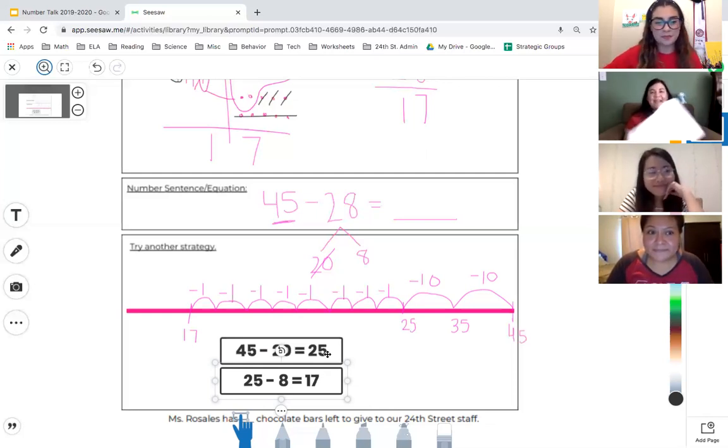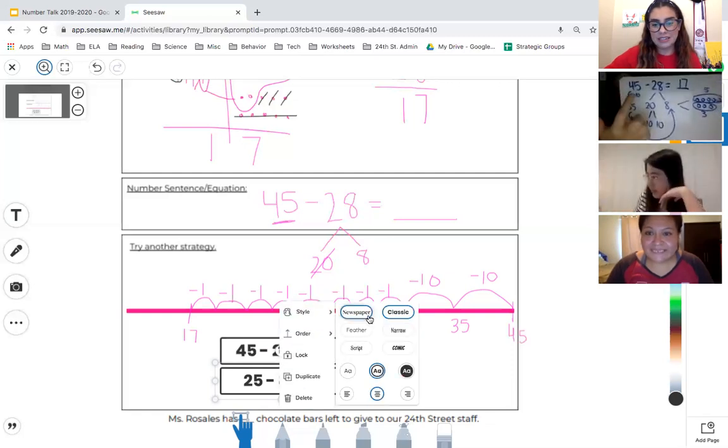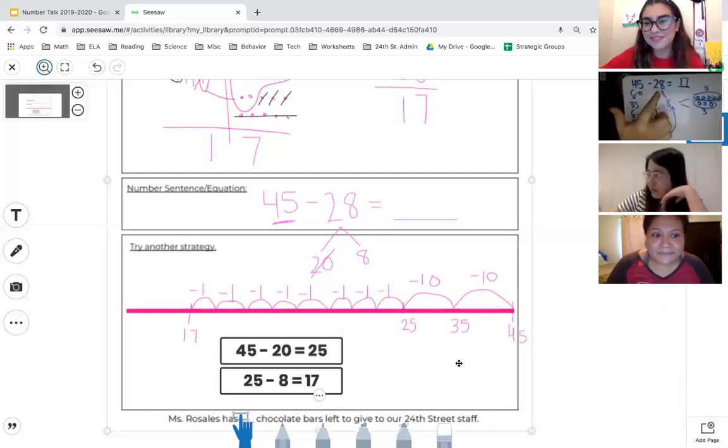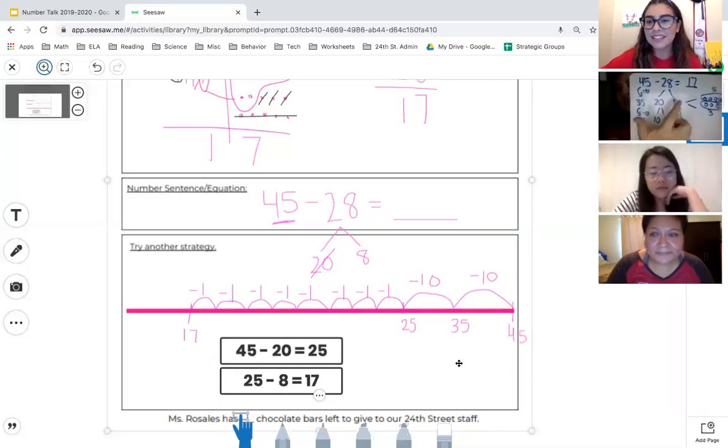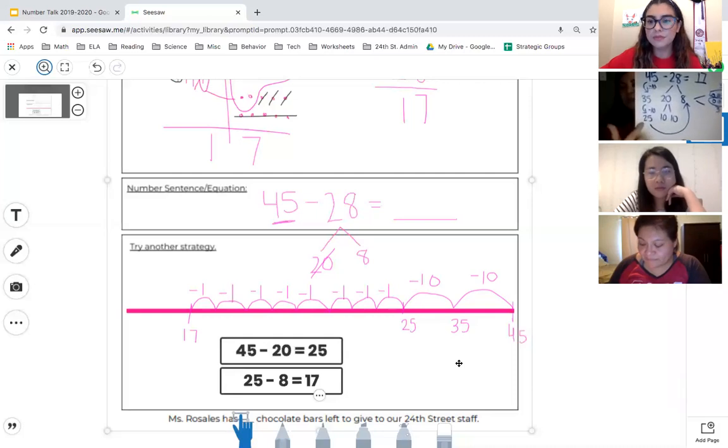Of course I can. So again, it's the same equation, 45 minus 28. So I decompose the 28 into 20 and 8. And I decompose the 20 even further. I know that's made up of 2 10s. So I'm going to take away those 2 10s from 45. So 45 take away a 10 is 35. Take away that other 10 gave me 25.